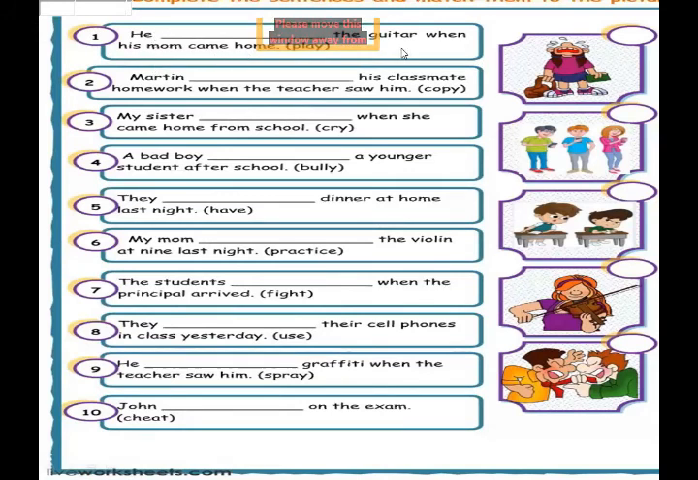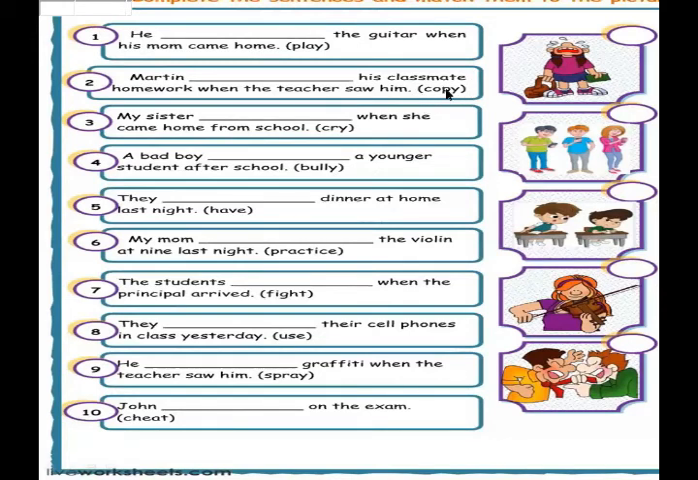He dashed the guitar when his mom came home. Okay? Martin dashed his classmate's homework when the teacher saw him. My sister dashed when she came home from school. A bad boy dashed a younger student after school. Bully. The words shown in the brackets are the verbs.